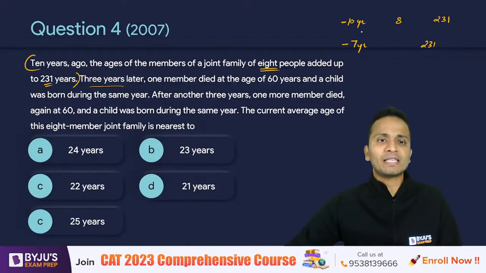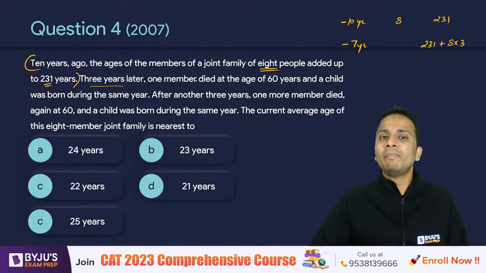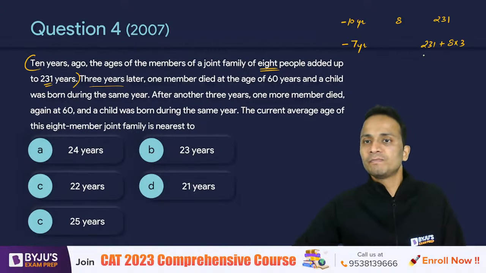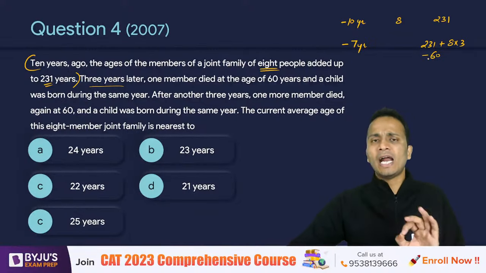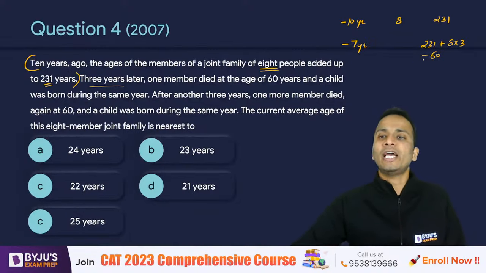Now 7 years back, that means 3 years later from that time period, the sum of the ages will be 231 plus 8 into 3. Okay, 24 is added here. Now one member died at an age of 60. So one member is removed from the group at an age of 60 and a child was born.